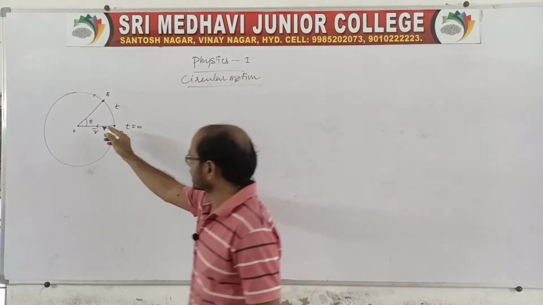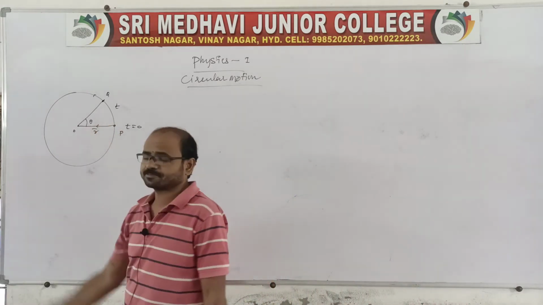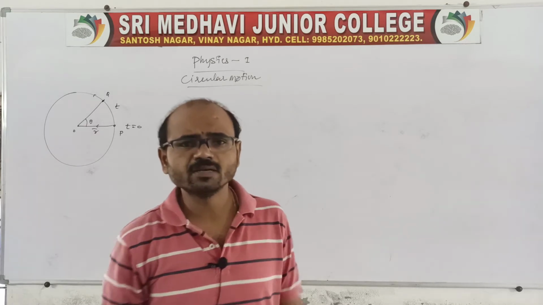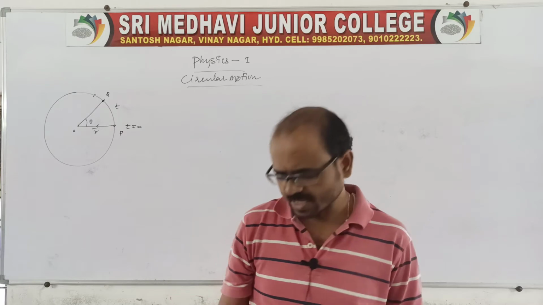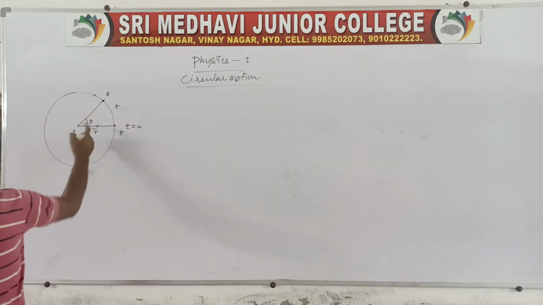It is the angle subtended by the particle at the center, a small angle, which we call the angular displacement. So angular displacement is theta.